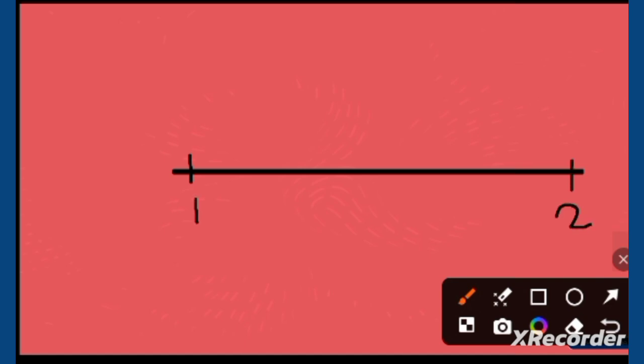For example, I'm going to draw a number line here. So you will see here, this is a number line. Here is 0 and here is 1. And here is 0.5.